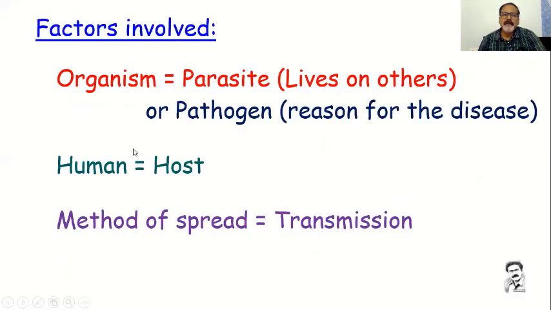Some factors involved: the organism, the parasite that lives on others, is generally considered the organism. Pathogens are the reasons for diseases. And the host: humans and animals can be hosts, and generally we are dealing with humans in medicinal chemistry. And the method of spread is generally called transmission, so try to remember the words.